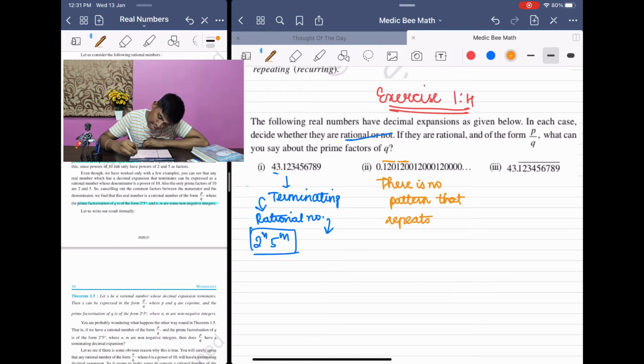So what can you say here? They are rational numbers, irrational numbers. So what did I say? For a number to be rational, it should have a terminating decimal expansion, or if the number has a non-terminating decimal expansion, the expansion should repeat itself. It will repeat ஆக மாட்டேங்குது. So we can just say it is an irrational number. அடுத்து